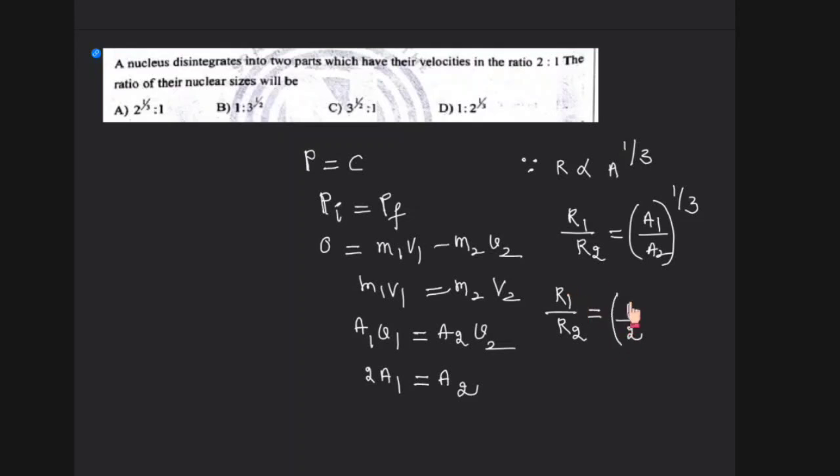So (1/2) whole power 1/3. Therefore you could say r1 by r2 is equal to (1/2) power 1/3. Maybe the last option is right, the D option is right.